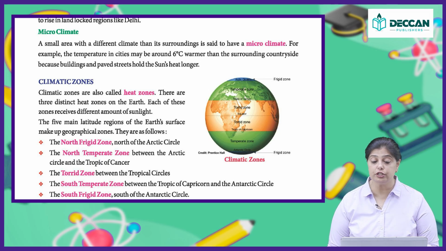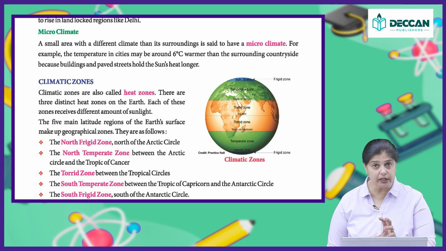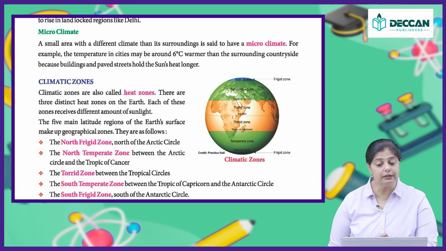And then you have the south frigid zone, which is south of the Antarctic Circle. So, if you look at the diagram of the climatic zones, you will see that down here you have the frigid zone, and up above, the topmost is also the frigid zone. Then in the southern part of the earth you have the Antarctic Circle. However, on the northern part of it, you have the temperate zone, you have the Tropic of Cancer, and then you have the torrid zone.